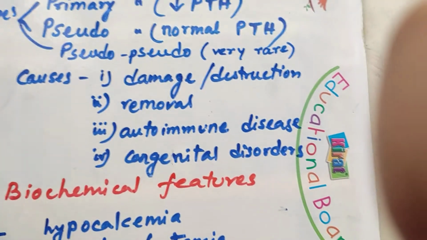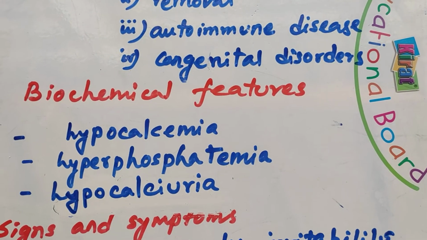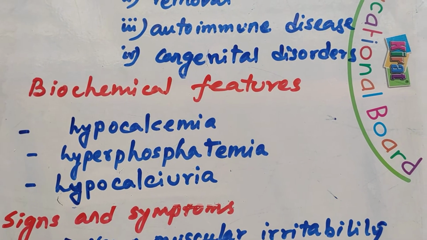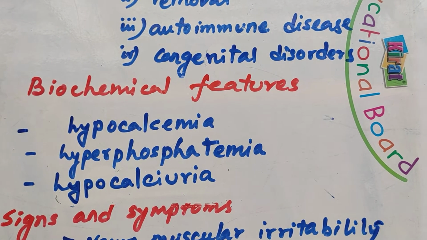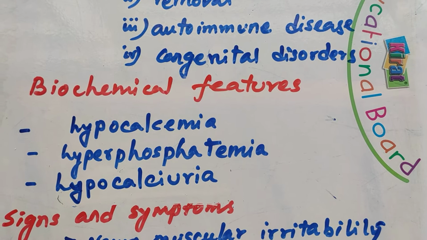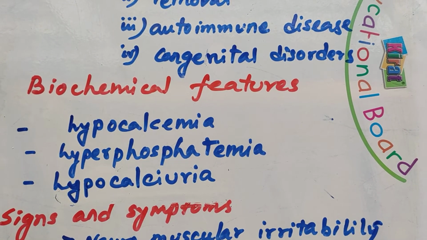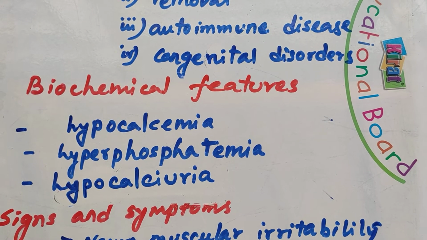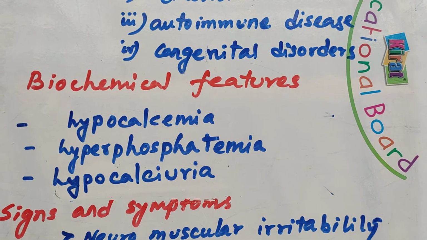Now, the biochemical features of hypoparathyroidism are mainly hypocalcemia, because the parathyroid hormone is hypercalcemic. In absence of the parathyroid hormone, calcium will be decreased in the blood. Then hyperphosphatemia, because the parathyroid hormone inhibits the reabsorption of the phosphate from the proximal convoluted tubules of the kidneys.